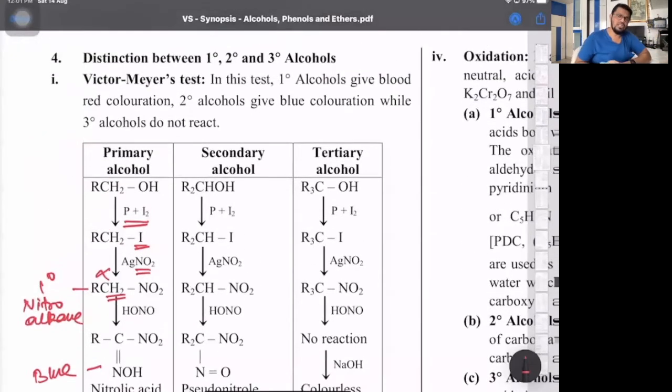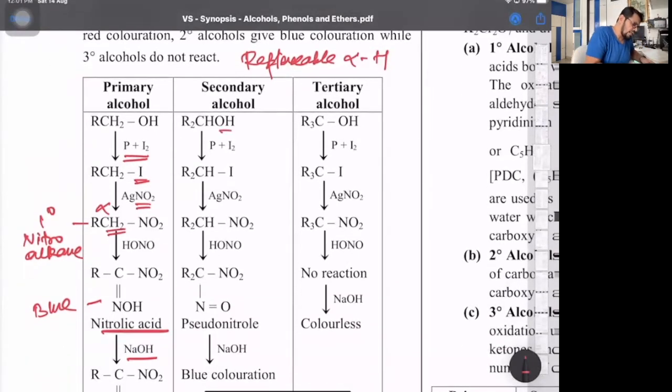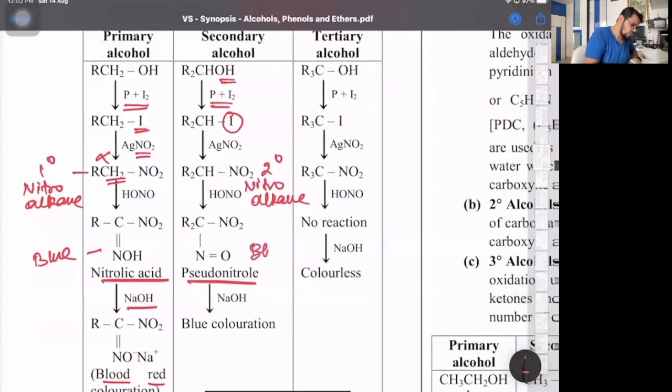Come to secondary. For alcohols, what does it depend upon? It depends upon replaceable alpha H atoms. 2 degree alcohol first gives, with red phosphorus and iodine, 2 degree alkyl iodide, with AgNO2, 2 degree nitroalkane. With HNO2 it forms a pseudonitrole compound, which is again blue in color, and with NaOH it stays blue. The color does not change. That's the secondary alcohol part.